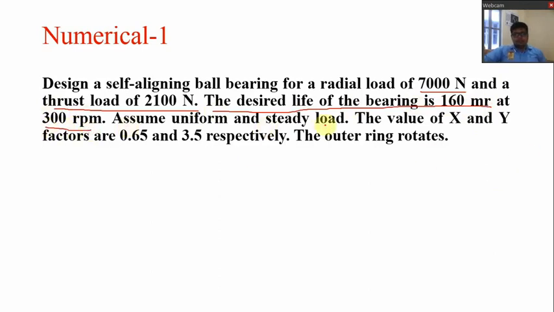Assume uniform and steady load, so S is equal to 1. The value of X and Y, that is the radial load factor and thrust load factor, are 0.65 and 3.5 respectively. The outer ring rotates, which we have already assumed in the theory: in this chapter we will assume that the outer ring is rotating and the inner ring is stationary.